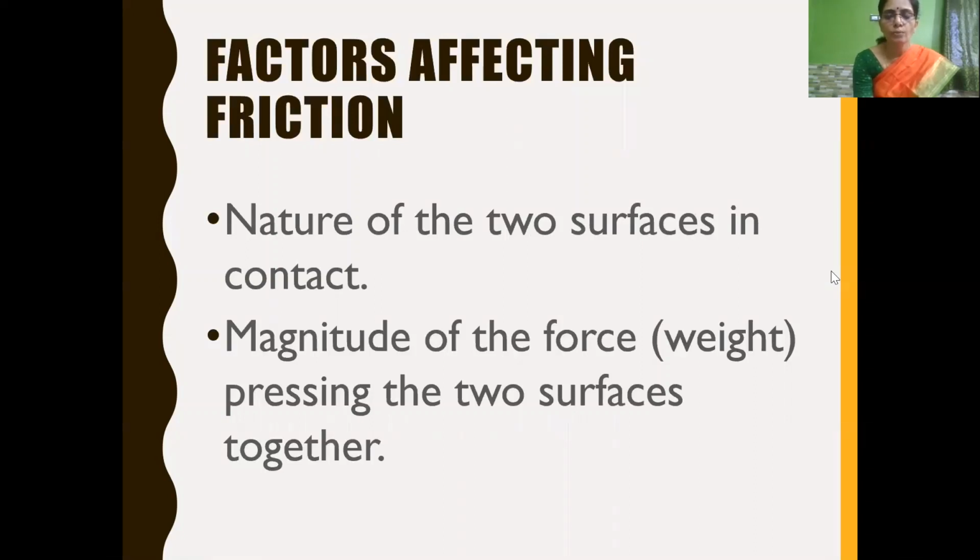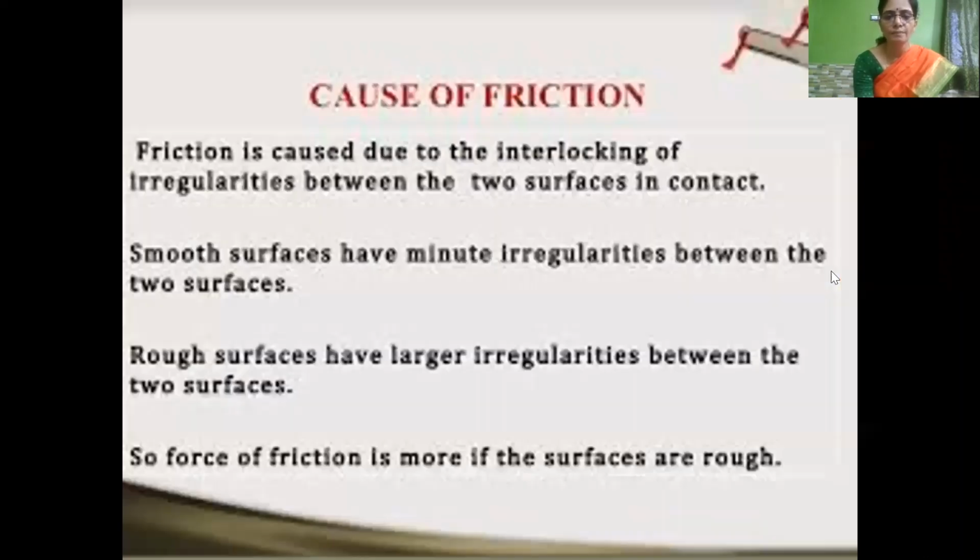If the object is too heavy, there will be more friction, and if the weight is less, there will be less friction. So the factors affecting friction are nature of the surface as well as magnitude of the force, that is nothing but weight. And we have learned about cause of friction.